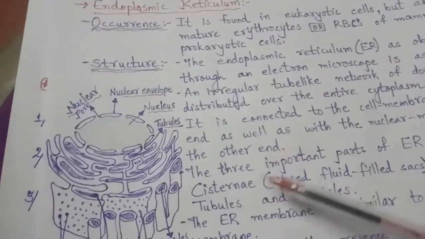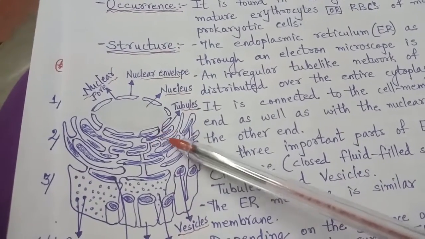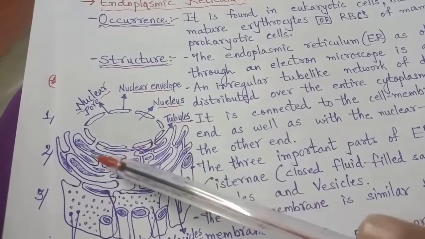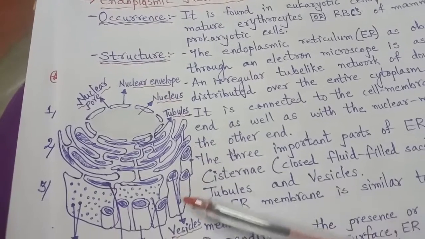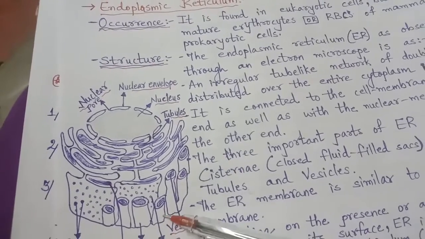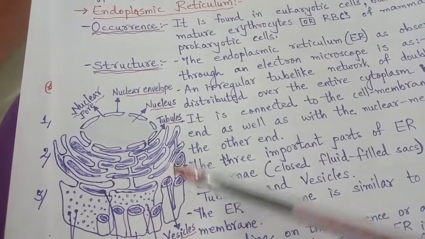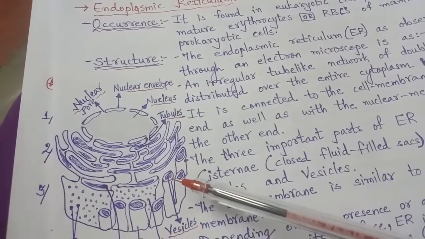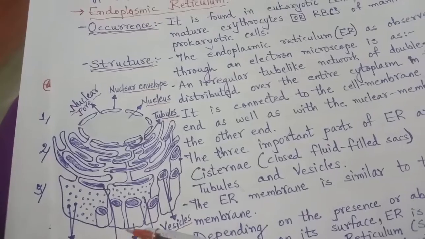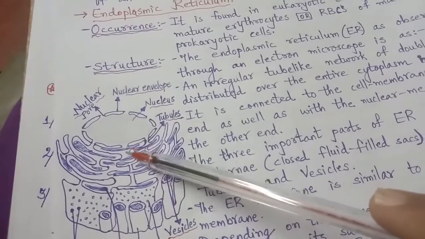You can see here the diagram I have drawn, endoplasmic reticulum. This is the nucleus. One of its ends is attached to the nucleus, and its other end is attached to the cell membrane. If you see the animal cell diagram in the previous videos which I have uploaded, there you will see rough endoplasmic reticulum and smooth endoplasmic reticulum. Its one end is attached to the cell membrane at the boundary, and here it is attached to the nucleus.